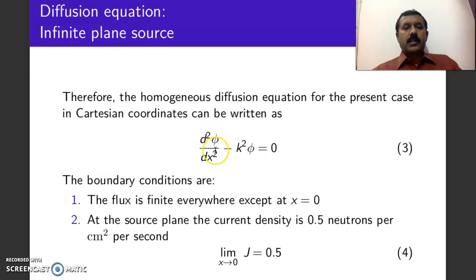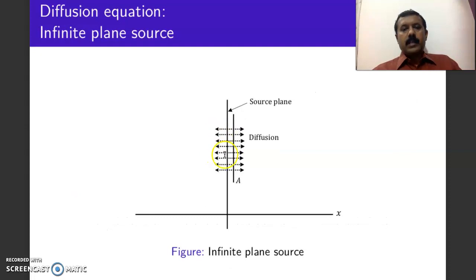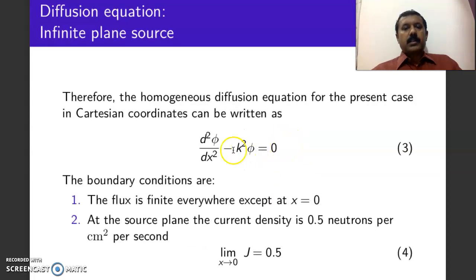Since here we are taking an infinite medium, the flux at any point will be independent of y and z. Only the x coordinate is sufficient. Therefore, del square will be just d square by dx square. Therefore, you can write d square phi by dx square minus k square phi is equal to 0. This will be the diffusion equation for this particular case.